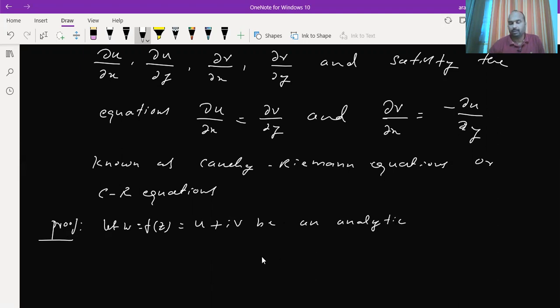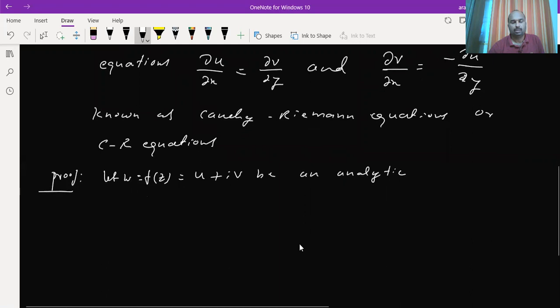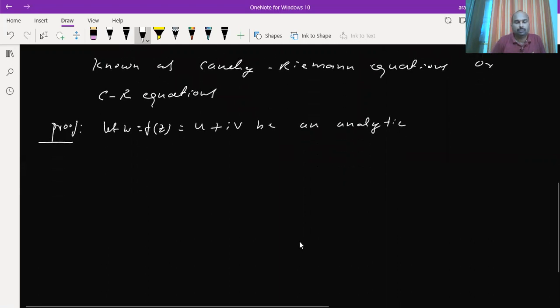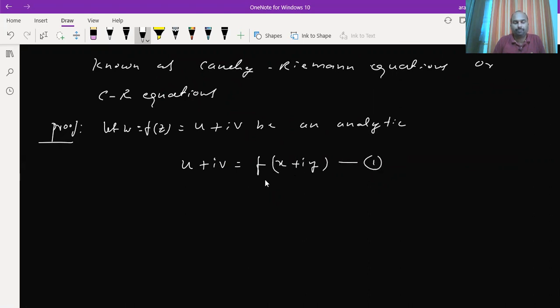So if it is an analytic function, the derivative exists. Therefore I will take u plus iv equals f of z. Z means x plus iy. Take this as equation 1.